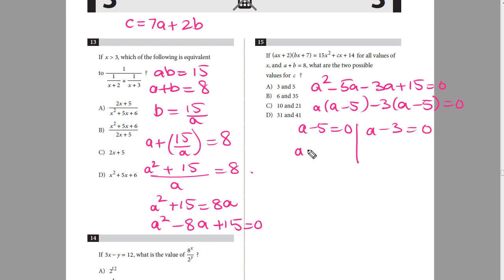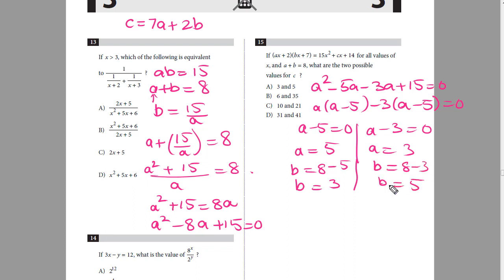So my two values of a are a equals 5 and a equals 3. For these two values of a, I'll find the two values of b. When a is equal to 5, b will be 8 minus 5, so b is equal to 3. And when a is equal to 3, b is 8 minus 3, that is 5.